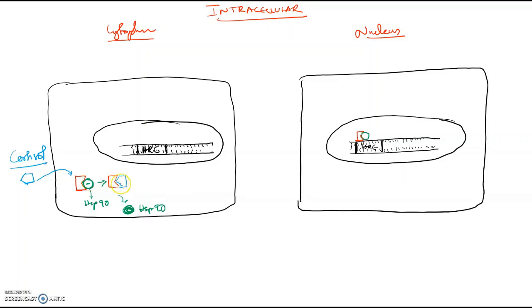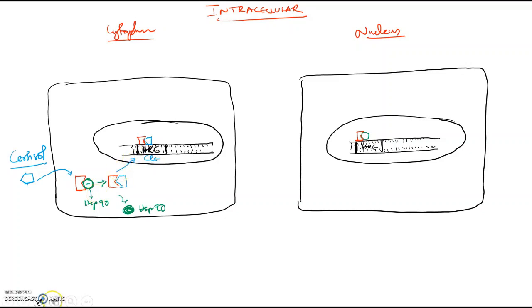Now this receptor hormone complex is activated, so it will go inside the nucleus and bind to its HRE. Here it is CRE, why? Cortisol.